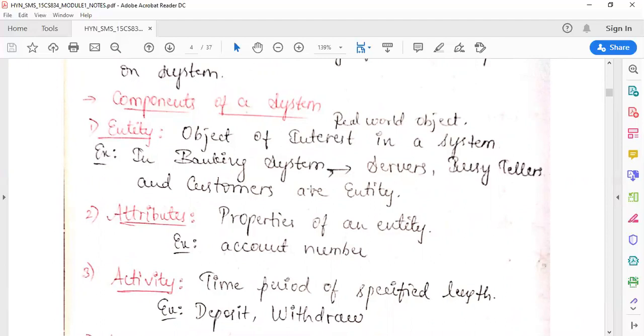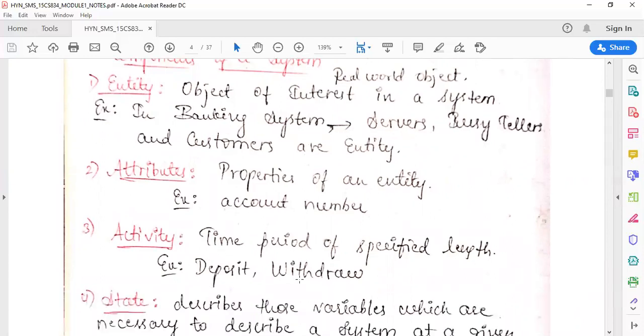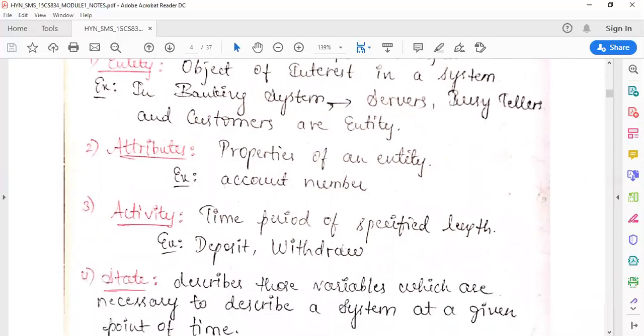So for example, if I take any banking system, the server is an entity, right? So the servers are nothing but the number of busy tellers. Customers are also entities, right? Next we have the attribute. What is an attribute? An attribute is the property of an entity. For example, if I take customer as an entity, the customer has a property of having an account number.